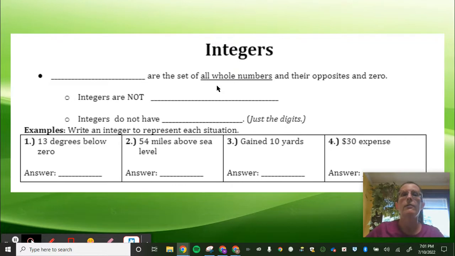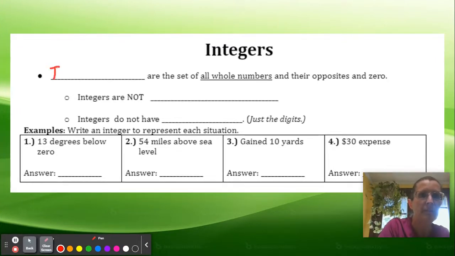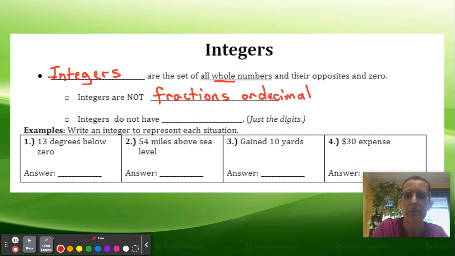Okay, so first we need to review some vocabulary. Our first word is integers. So on your notes, make sure you fill in these blanks. Integers are a set of whole numbers, their opposites, and zero. Since they are whole numbers, integers cannot be fractions, and integers cannot be decimals. Also, integers do not have labels, just the digits.